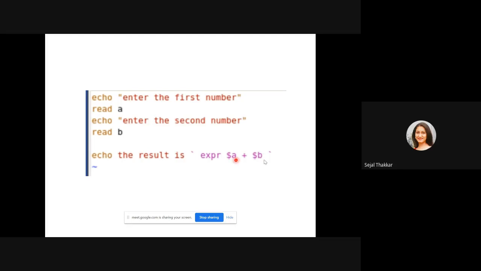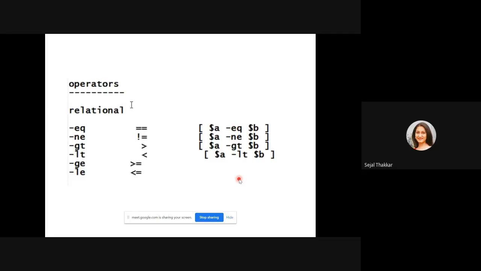So whatever variable we are storing the value in, whatever value we are giving, suppose a is equal to 10, I have given at runtime, b is equal to 20, I have given at runtime. So whatever value is stored in this variable a and b, you have to show through this dollar symbol, expr $a plus $b. Expr will work as a calculator, which helps us in doing any kind of mathematical calculation.